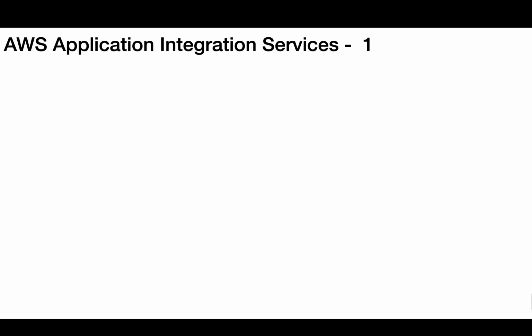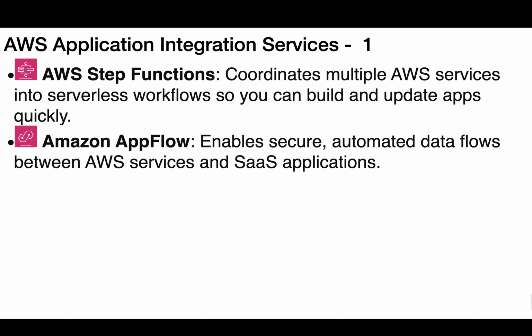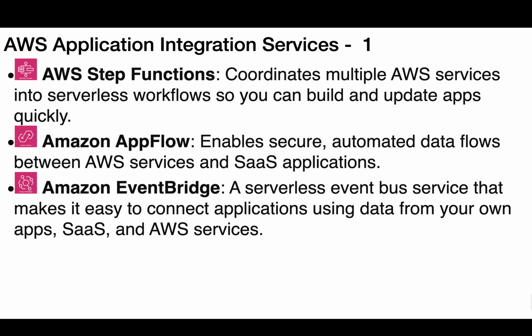AWS Application Integration Services. 1. AWS Step Functions coordinates multiple AWS services into serverless workflows so you can build and update apps quickly. Amazon AppFlow enables secure, automated data flows between AWS services and SaaS applications. Amazon EventBridge, a serverless event bus service that makes it easy to connect applications using data from your own apps, SaaS, and AWS services.